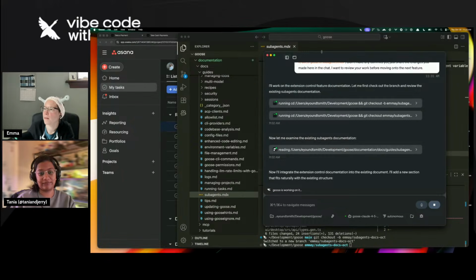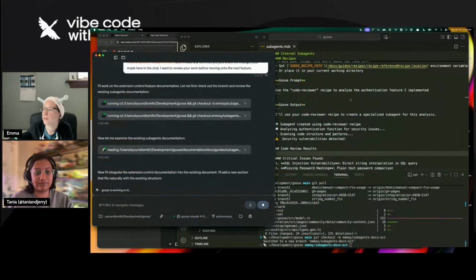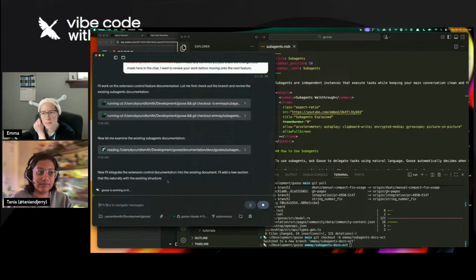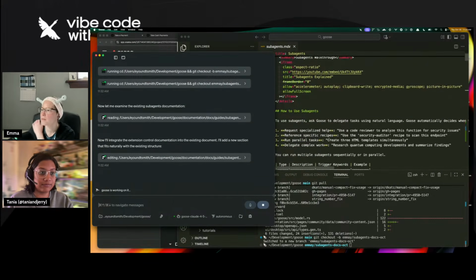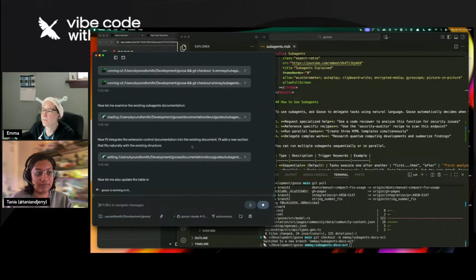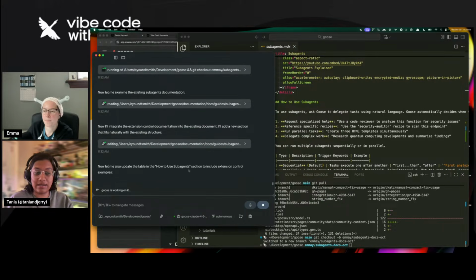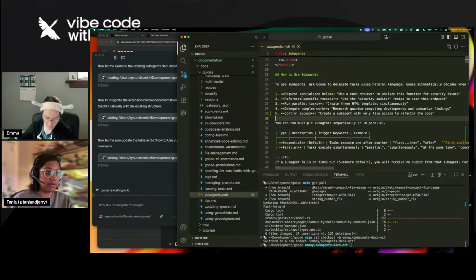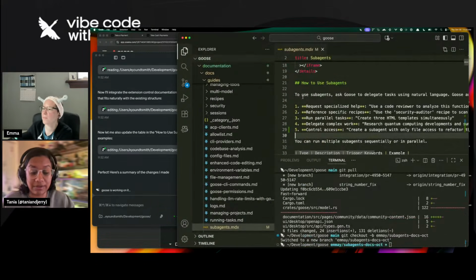Okay, and I've got the page open. We'll see if it makes any notable changes. You could probably zoom in in the IDE as well a little bit, at least for when you're showing something. Yeah.